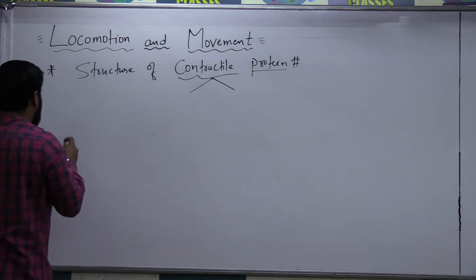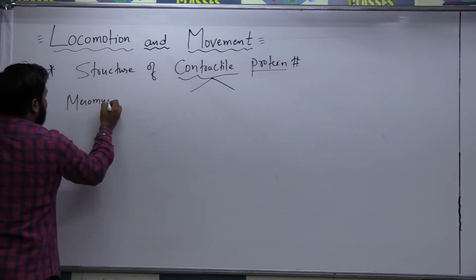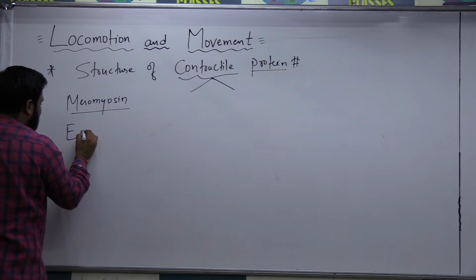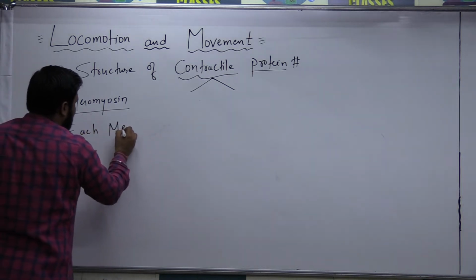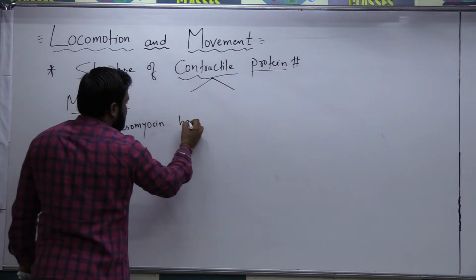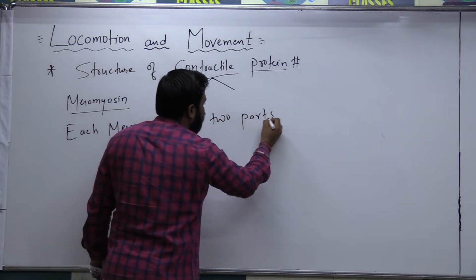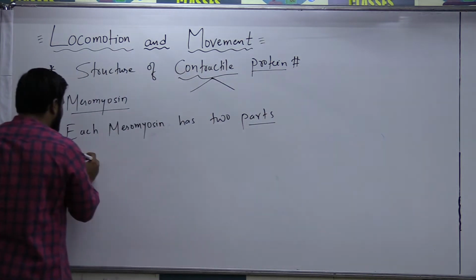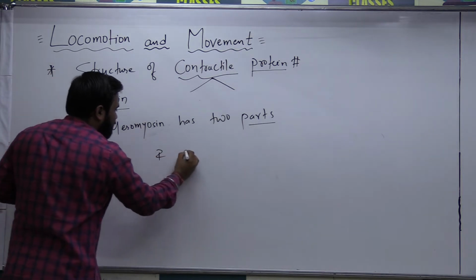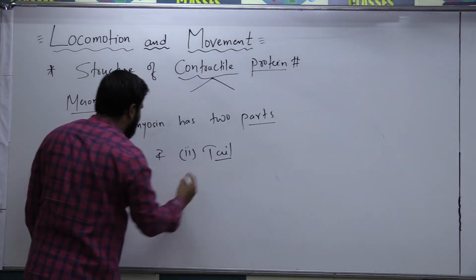See here. Each meromyosin has two parts. Each meromyosin has how many parts? Two parts. What are the two parts? One is called the head, another is called the tail.